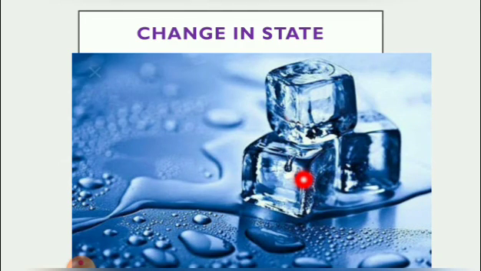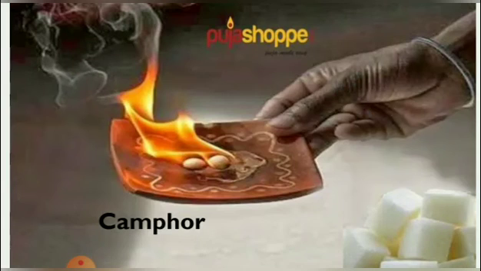Like this, in certain chemical reactions, change of state is observed. For example, when you burn a piece of camphor, smoke comes out as a result of chemical reaction between solid camphor and oxygen. Here, there is a change of state from solid to gas. Students, these are the effects of chemical reactions.